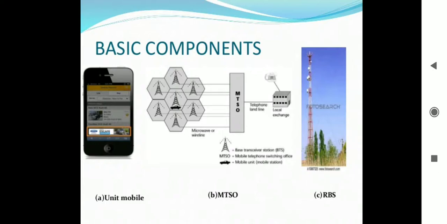Calls made to a cell phone on a different network or a landline follow a longer path. They may have to be routed into the main telephone network before they can reach their ultimate destination.